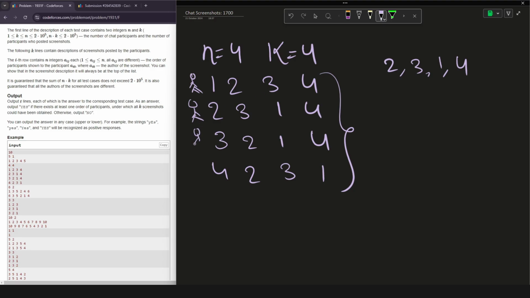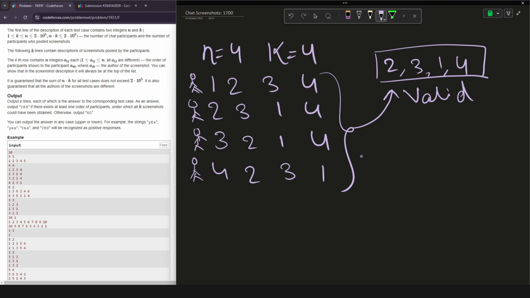Now according to the third user, 2 should come before 1 and 1 should come before 4, which is good. Now according to the last user, 2 should come before 3, okay, and 3 should come before 1, which is also fine. So when we try to deduce a possible order out of these given orders, we do not face any type of contradictions, which means that this is a valid order.